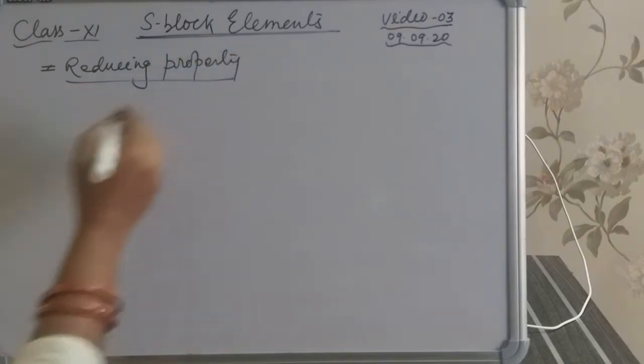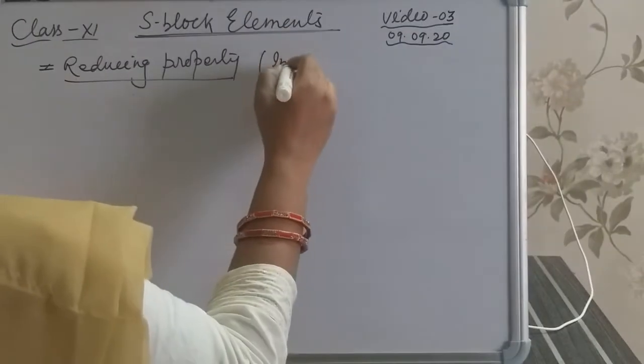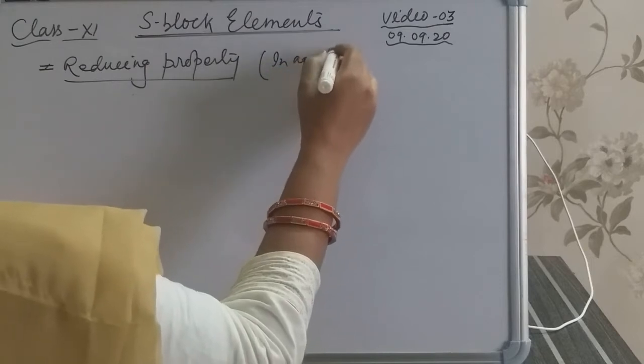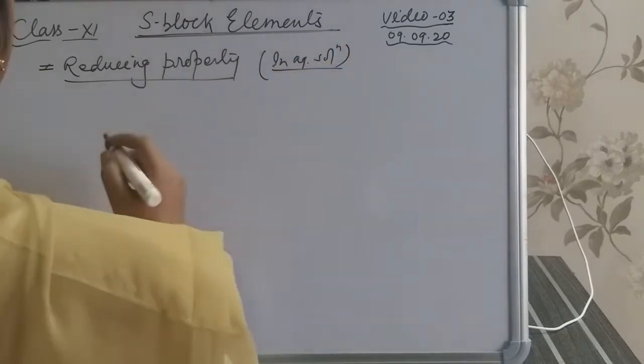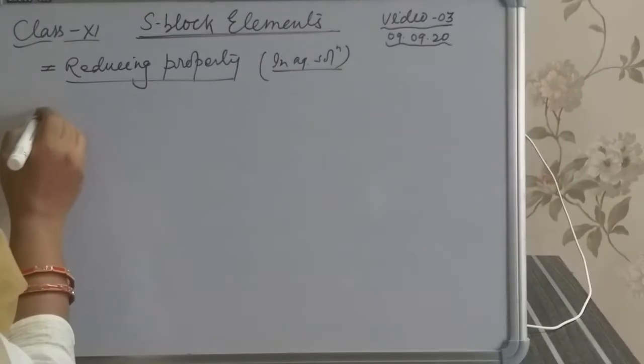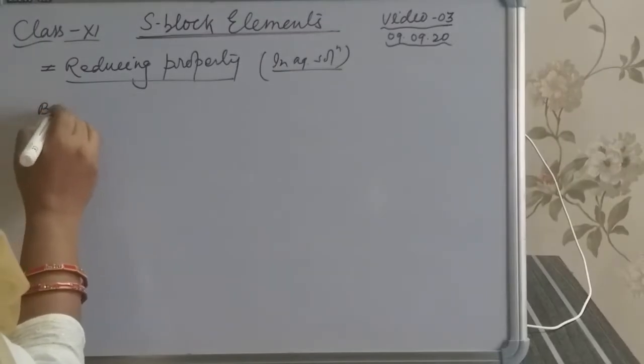Reducing property in aqueous solution. So write down the points, students.